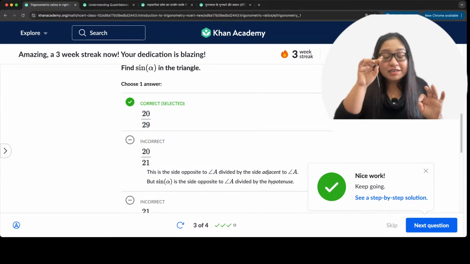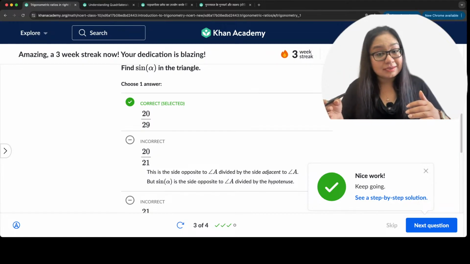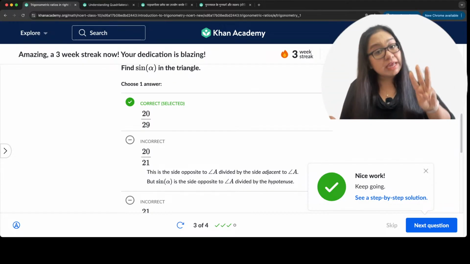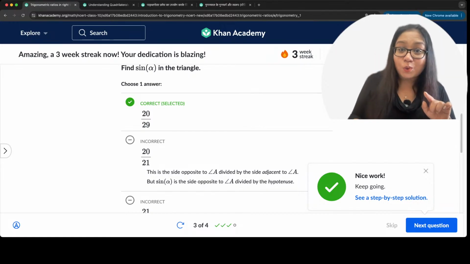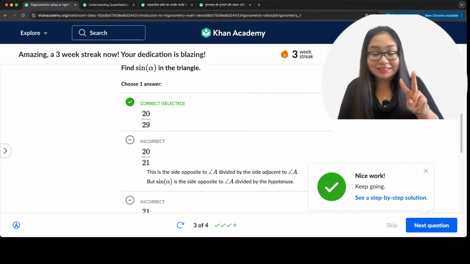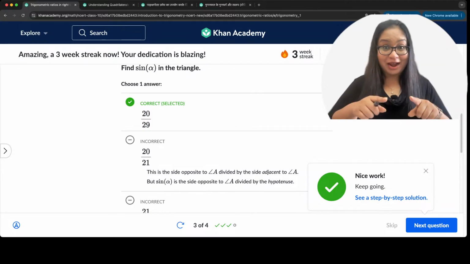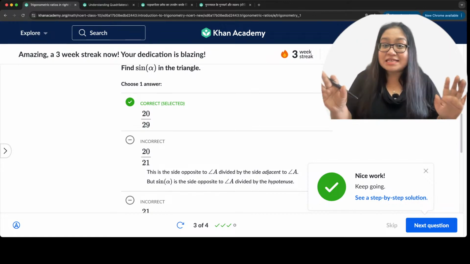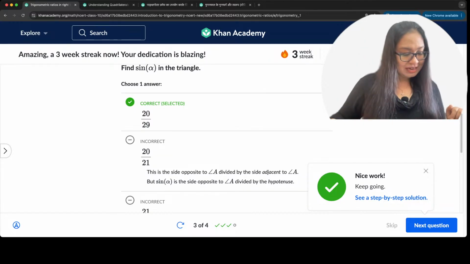So easy to find sine, cos, tan, secant, cosecant, cot in any given right angle triangle, right? Three sides are given, then you can find all trigonometric ratios. But now, if only two sides are given, then what do we do? Let's go to the next level of questions. All right? Are you guys ready? Next level. Tell me, yes, ma'am, we are ready for the next level. All right. Let's go to the next level of questions.